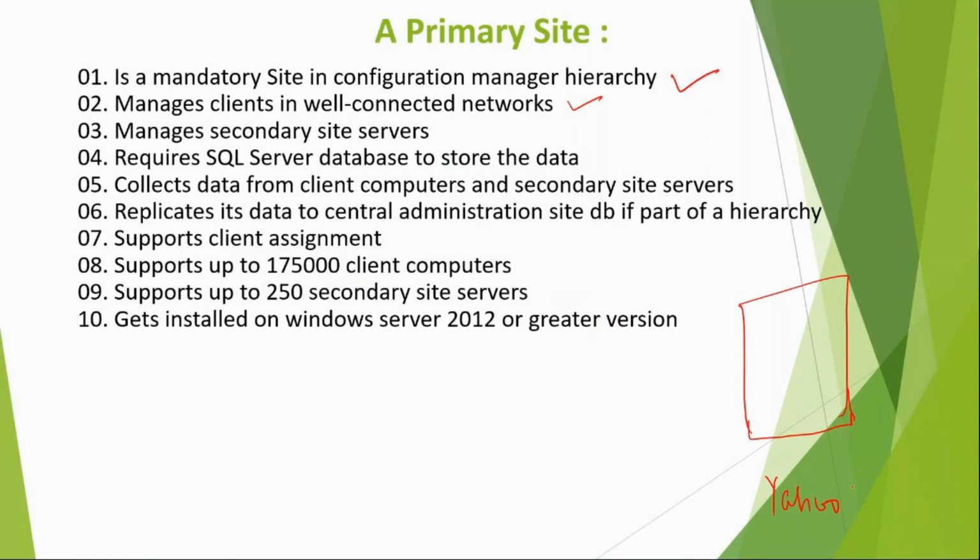Where is it located? Let's say it is located in New York. How many devices are there? 50,000 devices in the New York building. So you have a building in New York with multiple floors. Each floor has like 10,000 devices: 10,000, 10,000, 10,000, 10,000, and 10,000. So 50,000 devices are there.